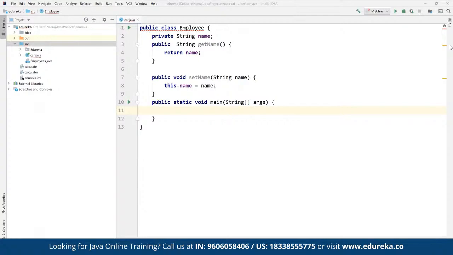So let's do one thing. Let's create a different class altogether, by the name Employee. So here we defined the public class as Employee, which has a private variable defined as name. And now we have created simple getter and setter methods through which we can get and set the name of the employee. Using these methods, any class which wishes to access the name variable has to do it using these getter and setter methods.